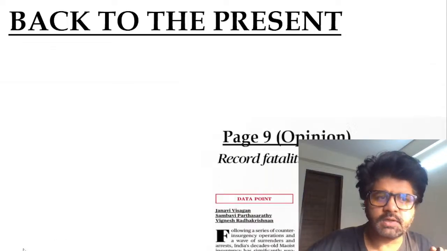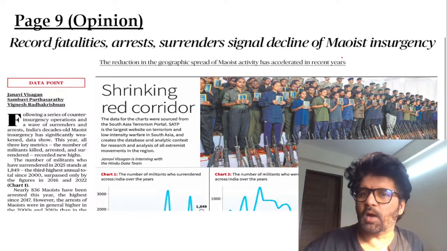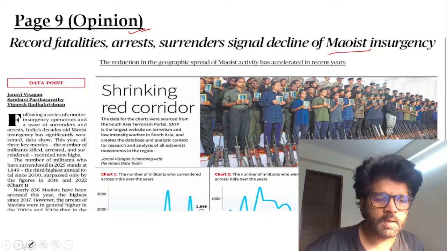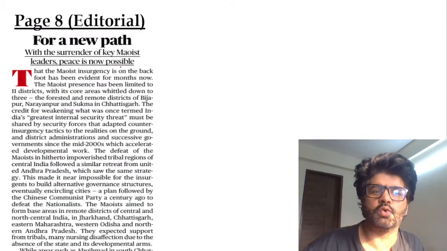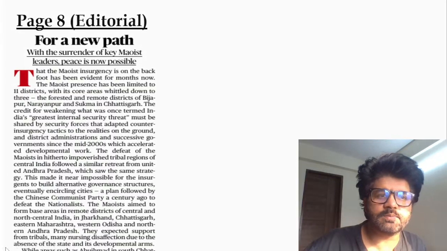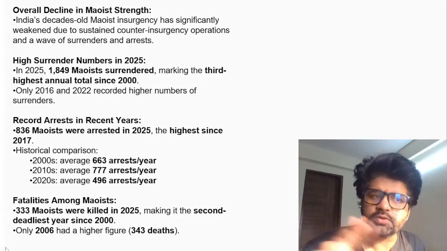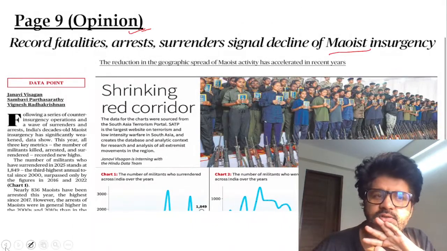Let's come back to the present and talk about this article. Maoism we discussed on Saturday, but see what has happened. This is page 9 opinion, and this is page 8 editorial. They're talking about Maoism and Naxalism a lot here, so we have to talk about both these articles. Today we will discuss not one but two articles on Maoist insurgency.